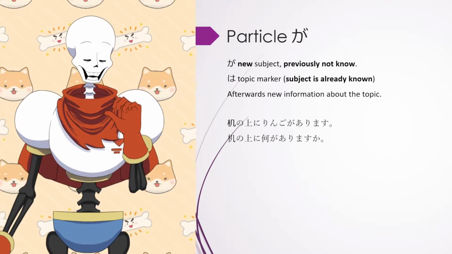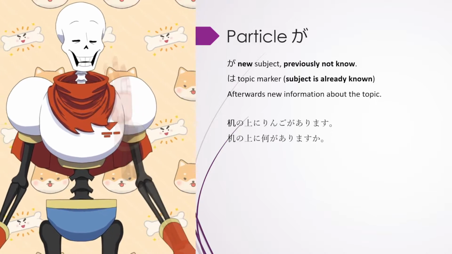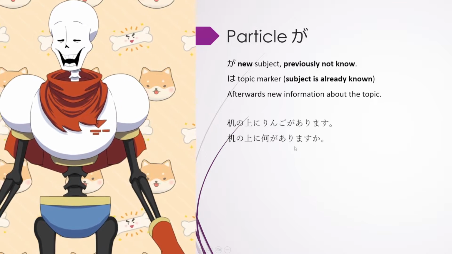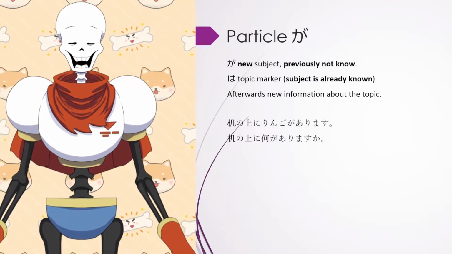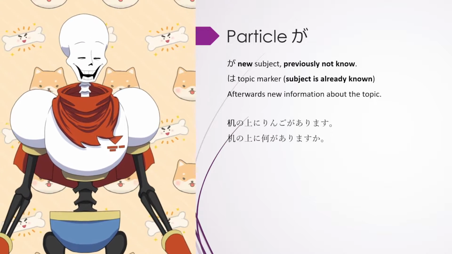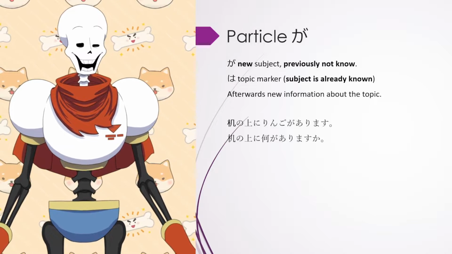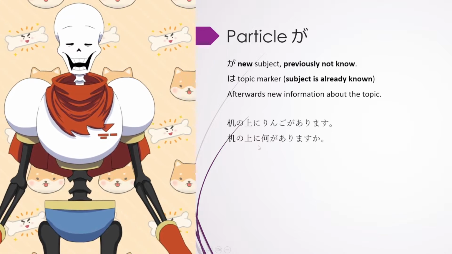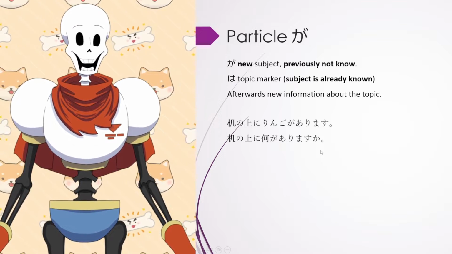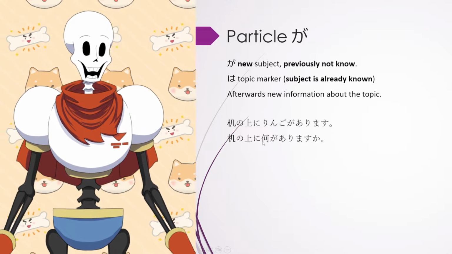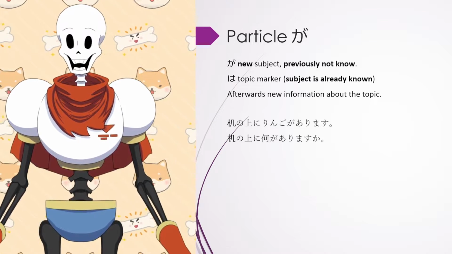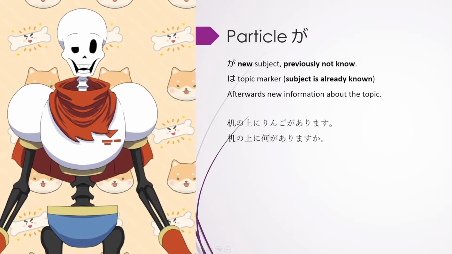Also important to know is that the question has the same structure and the same word position as the answer. 机の上に何がありますか? The difference is just that you replace the question word with the answer. So 何 is what?